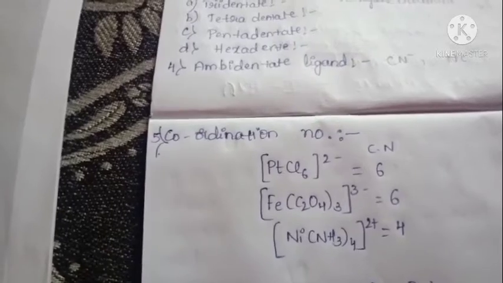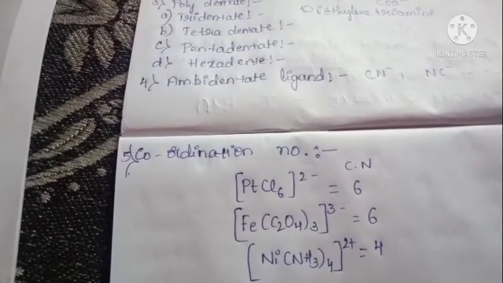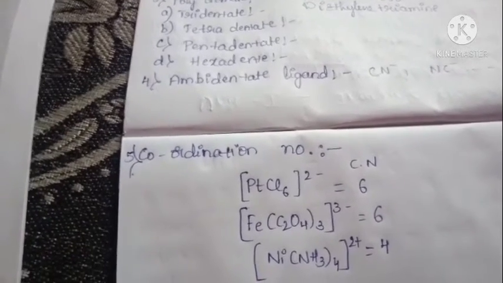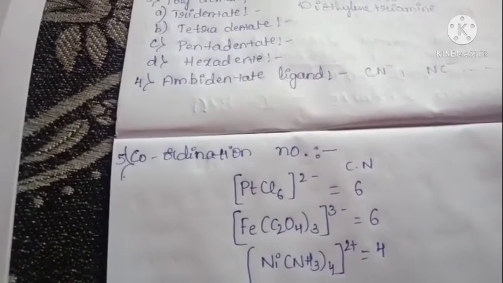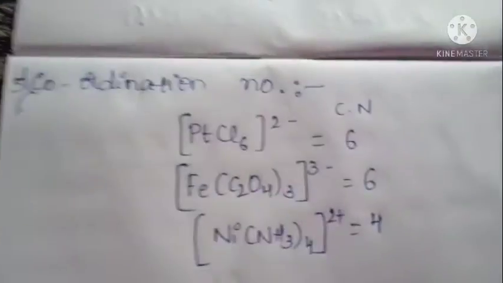That number of ligands is called the coordination number, or coordinate bonds. We can also calculate the number of coordinate bonds. Here there are some examples.